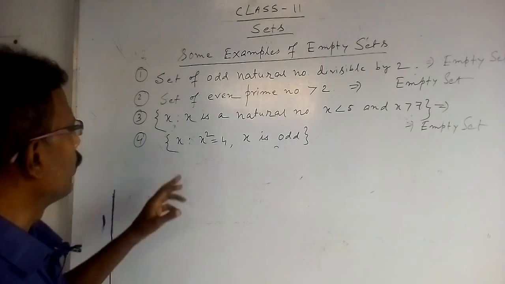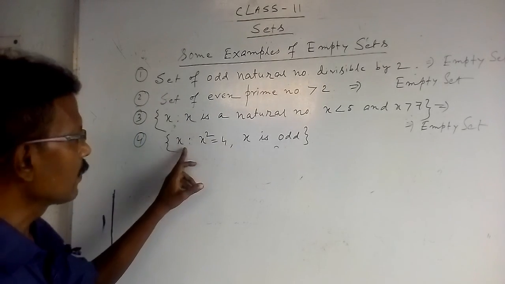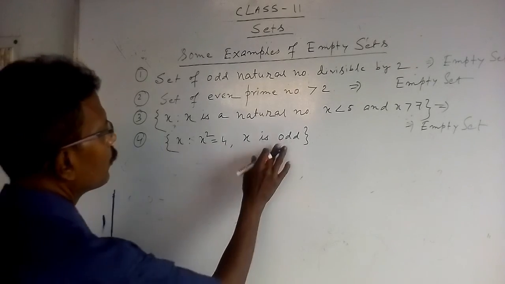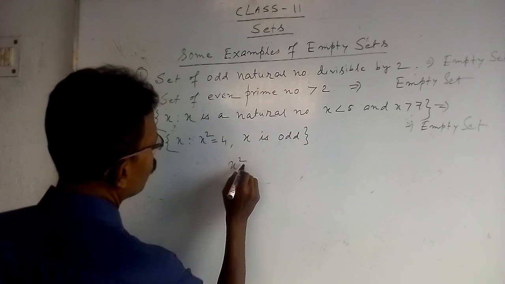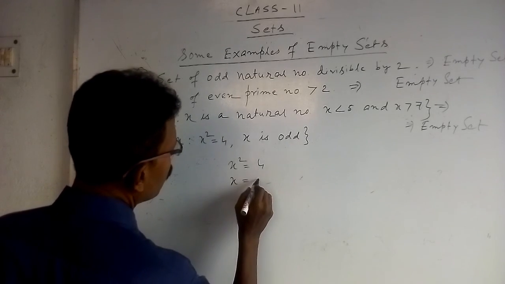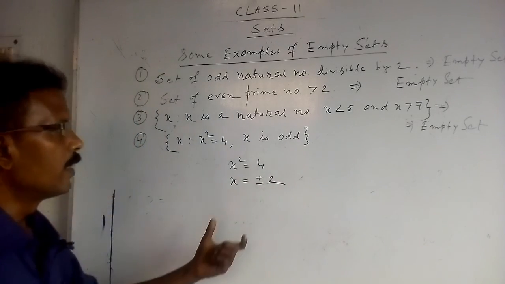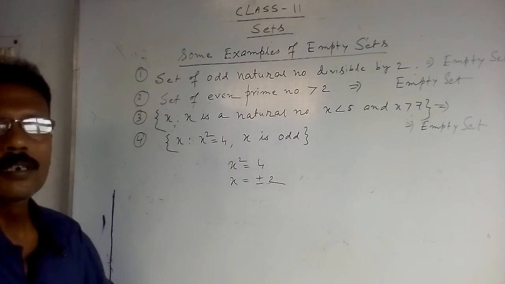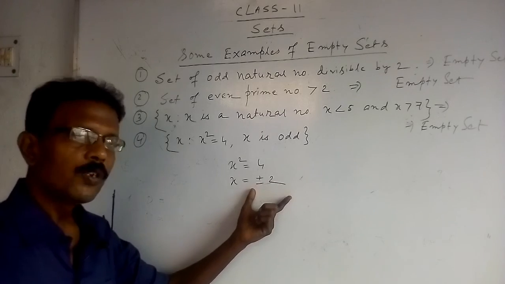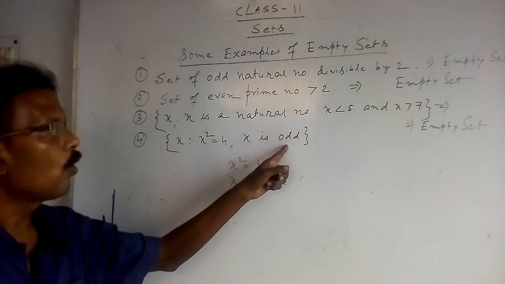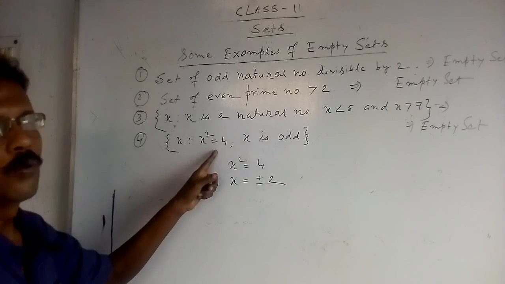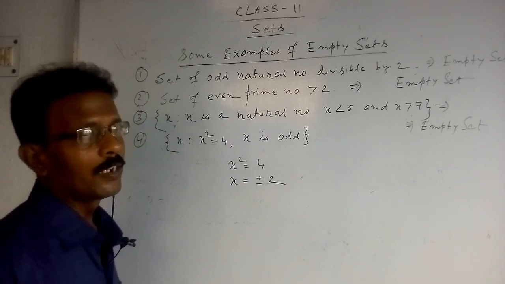Next come to the fourth point: {x such that x square is equal to 4, x is odd}. Now x square is equal to 4 gives x is equal to plus or minus 2, that is plus 2 and minus 2, and both are even numbers. Plus 2 is an even number, minus 2 is also an even number, but here it is given that x is odd. So no odd number has its square equal to 4. Therefore this is also an empty set.